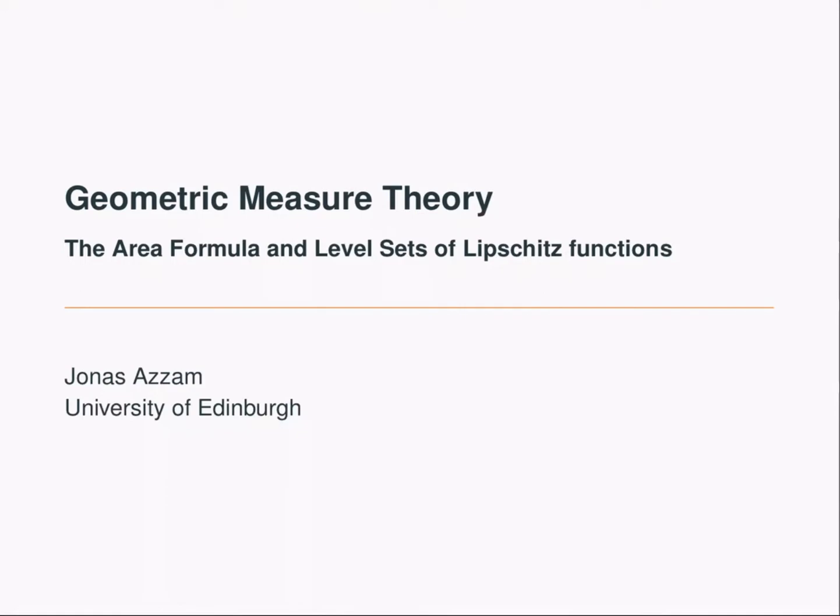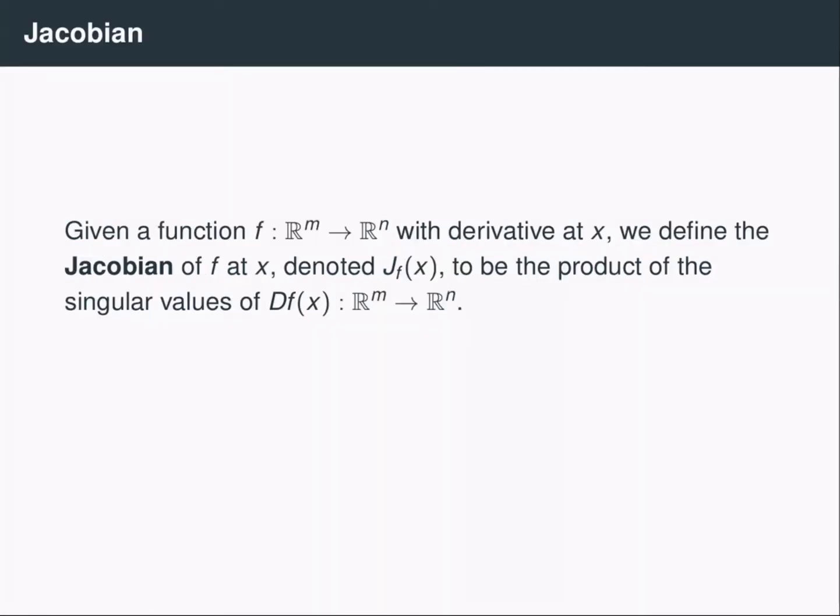Finally, we'll discuss some results about the area of images and pre-images of sets under Lipschitz maps. Before discussing these results, we need a bit of notation. So given a function f from R^m to R^n, differentiable at a point x, the Jacobian of f, denoted Jf of x, is defined to be the product of the singular values of the matrix df of x.